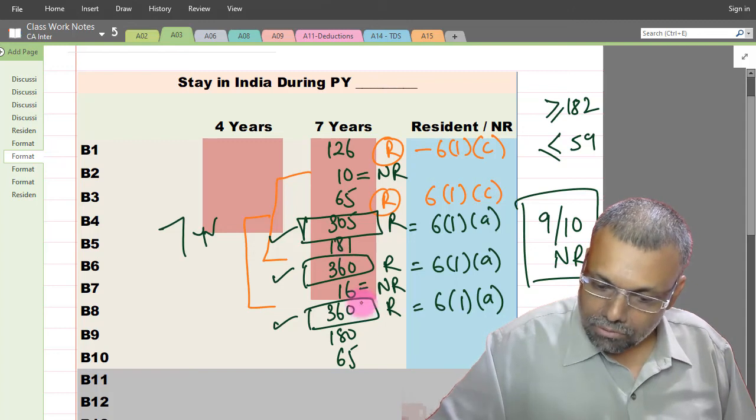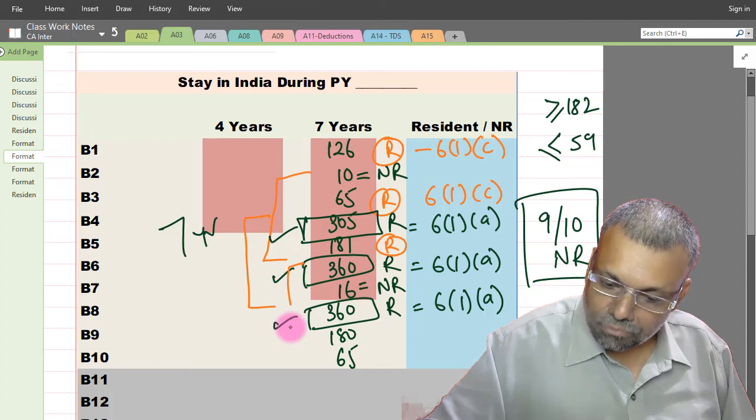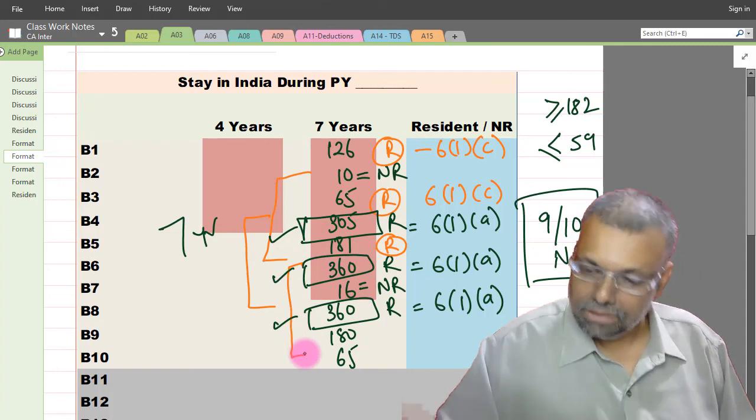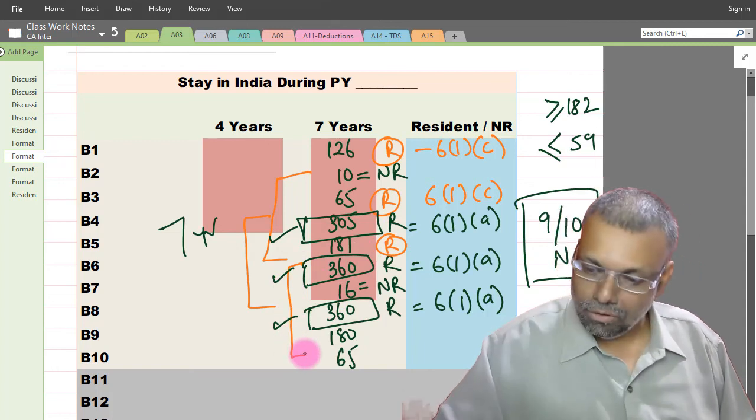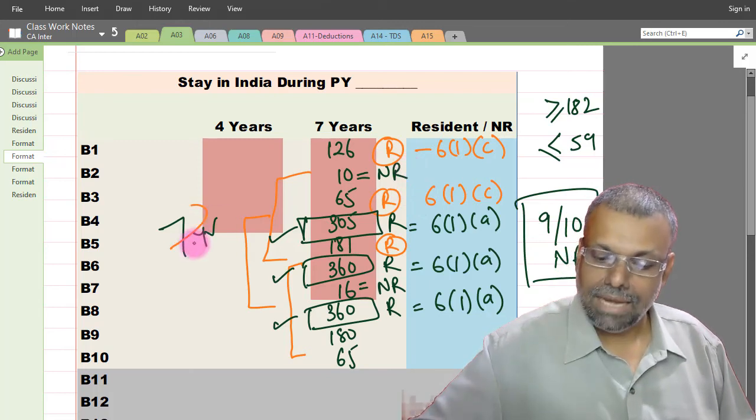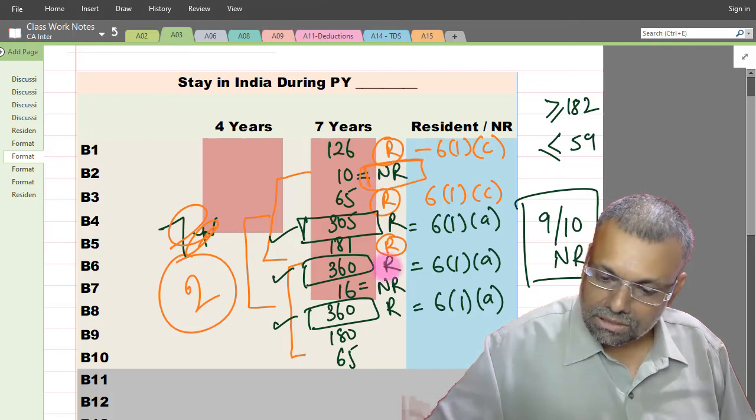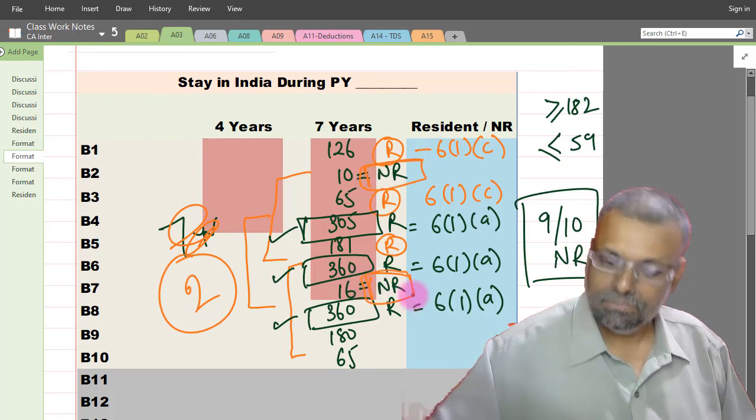Now this 181 also, previously I can see 360. So I am already crossing the limit. So these 4 years total I have to take. So I already decided all 10 years. Out of 10 years, actually I am non-resident only for 2 years. My actual non-resident status is only for 2 years. These 2 years. This year and this year.